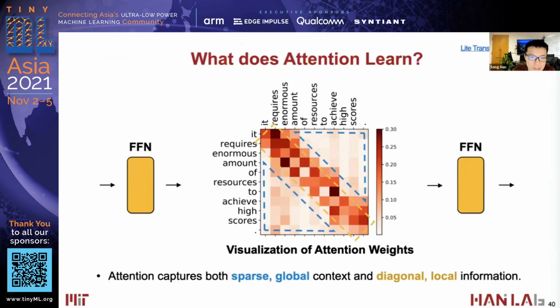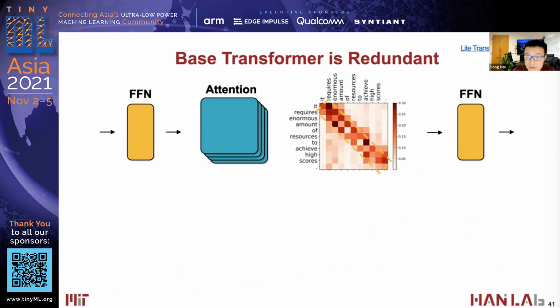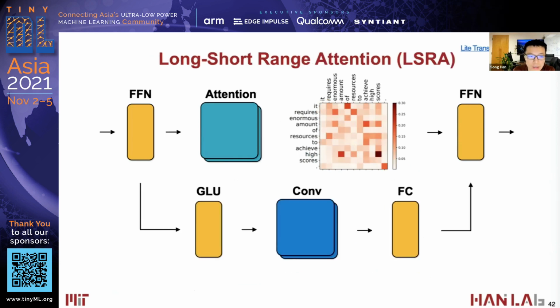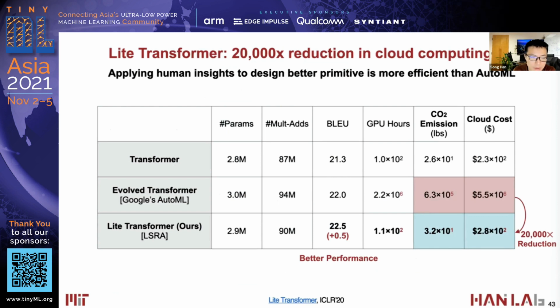We also analyzed what the attention learns, and we find this diagonal structure, which can be modeled by convolution. Therefore, we use convolution to model those short-range attentions and use attention to model just the long-range attention, which debuts this long-short range attention, LSRA. This technique has better performance while greatly reducing the cloud computing cost, not relying on expensive neural architecture search. Even with such human insights, we can design a better primitive, which is more efficient than AutoML.